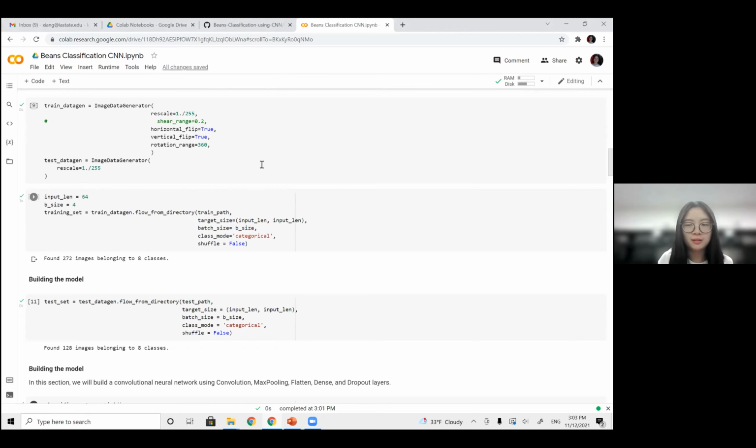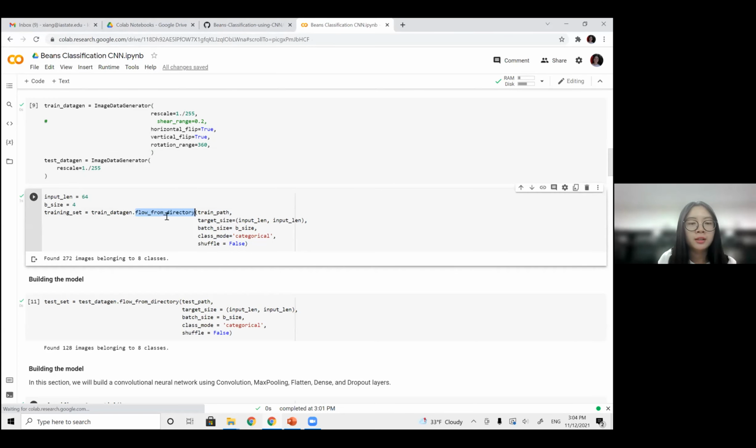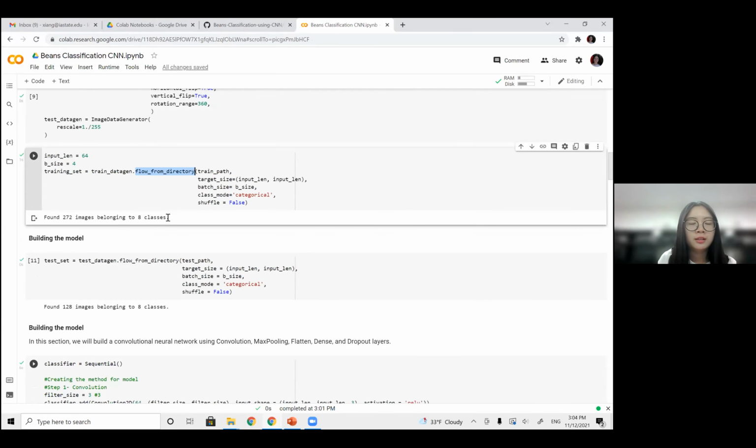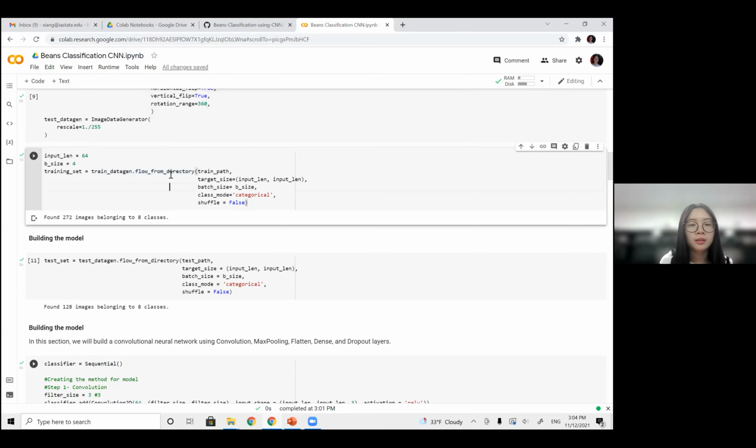Okay, let's look at our solution here. I think the first step is pretty straightforward. We need to think about how we feed the data to the model. So for this function, flow from directory is going to load the data from this path, where the number of subfolders corresponds to the number of classes.